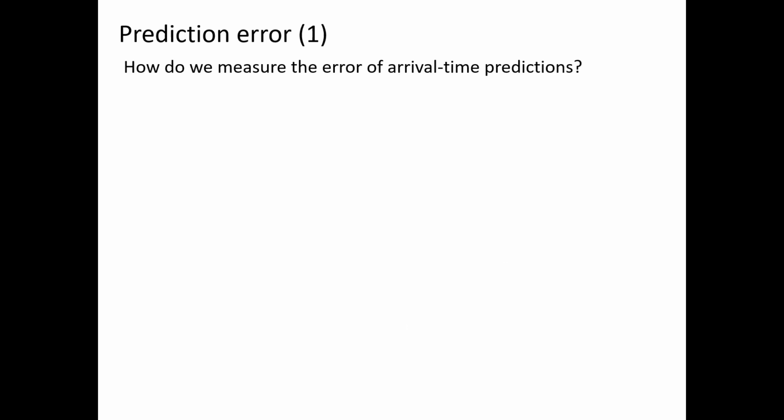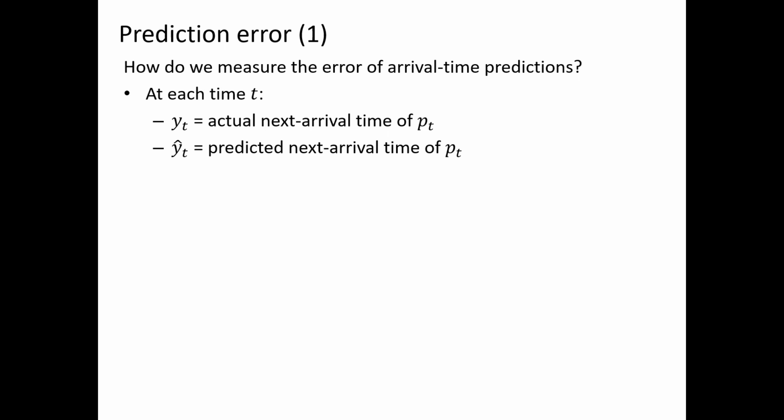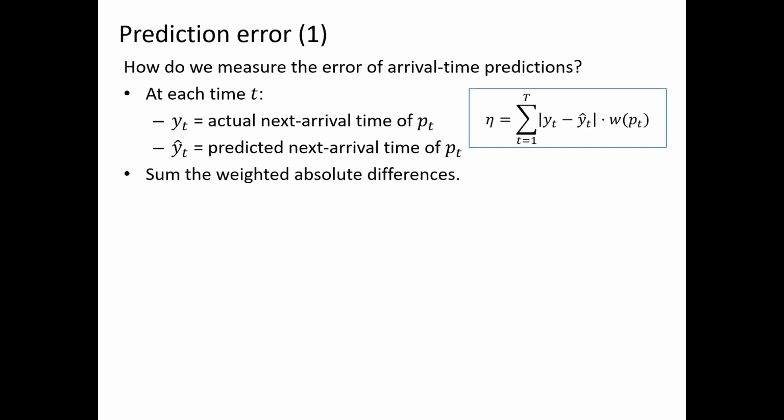So far we've assumed that the predictions for both our lower and upper bounds are perfect, that they never contain any error. But in practice, they're likely to contain error, so now we discuss some ways of measuring this error. Recall that each time there's a request p_t, and there is an actual next arrival time. We'll call that y_t, and the prediction gives us a predicted next arrival time. We'll call that y-hat_t. And to measure the error of the overall prediction, we sum over t the weighted absolute difference.